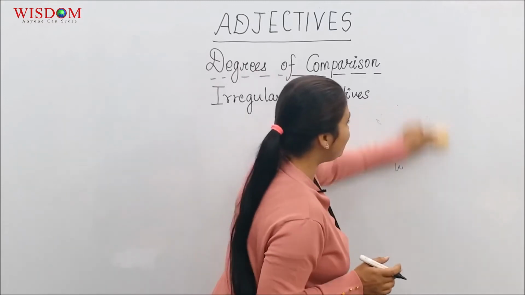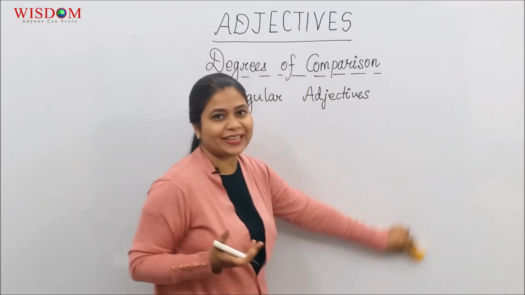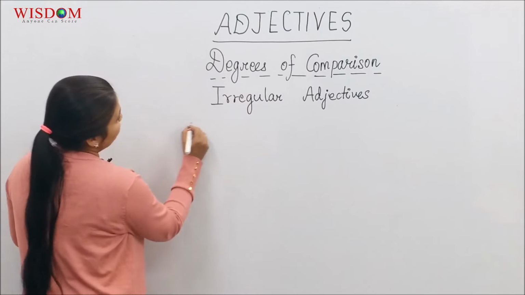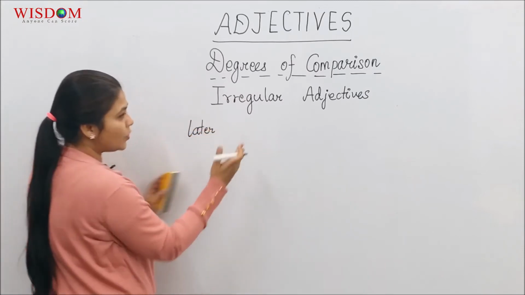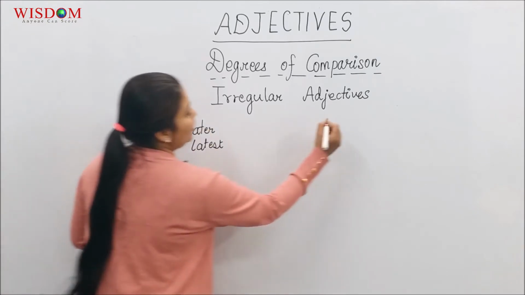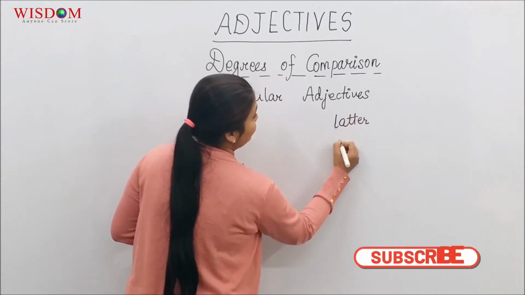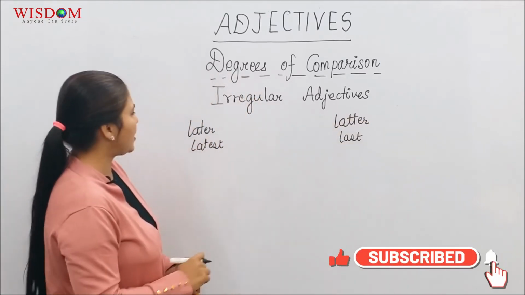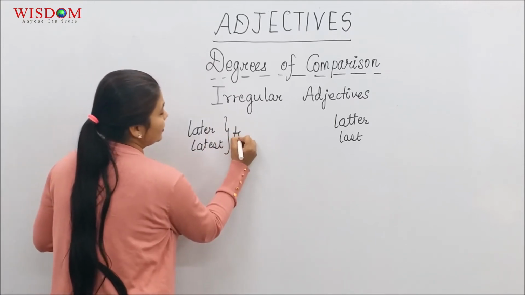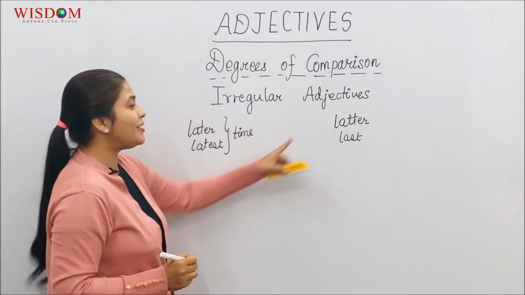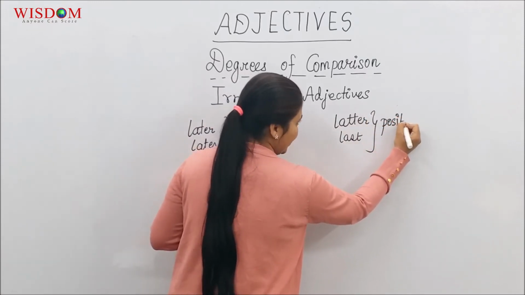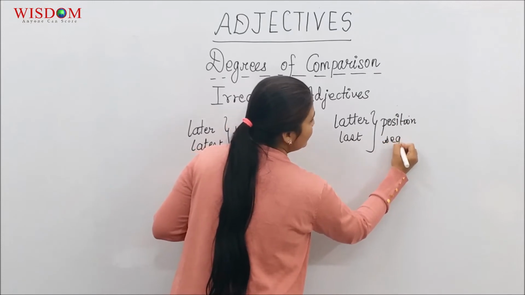I'm now going to speak a little bit about the different meaning that we convey by using some of these comparative and superlative forms. So let's begin with that word later, which you saw sometime back on the board. Later and latest, right? And on this side, I'll write the word latter and last. How do they differ? Later and latest talk about time. Latter and last talk about position or sequence.